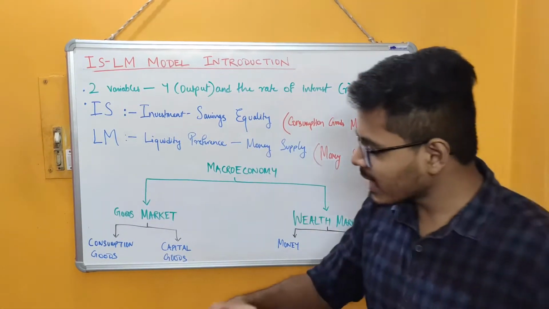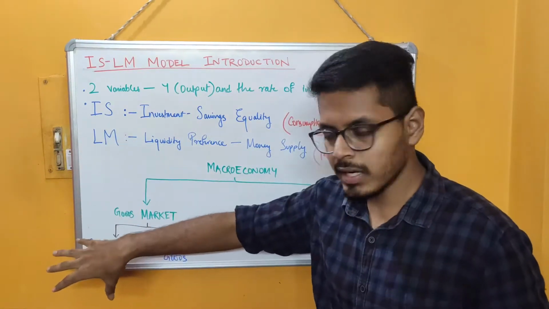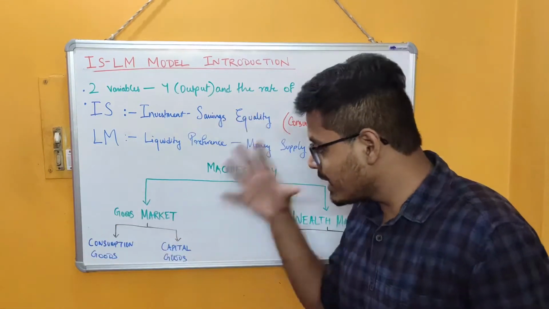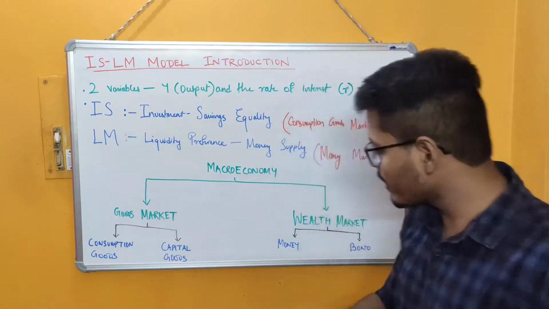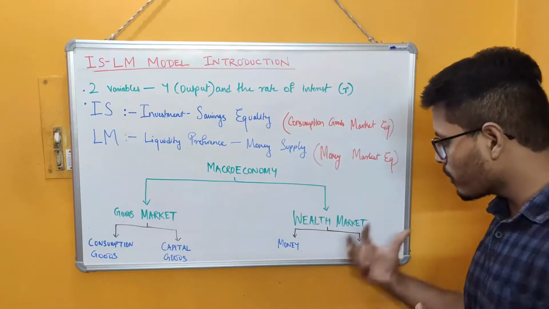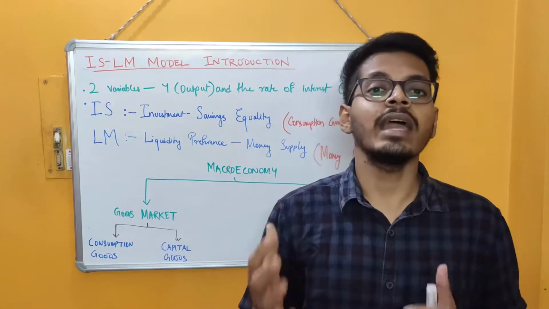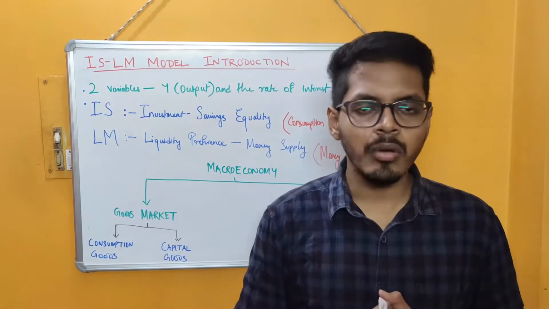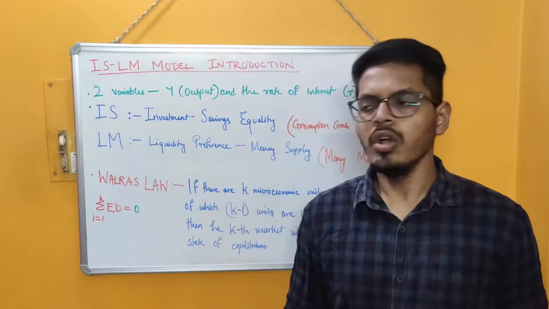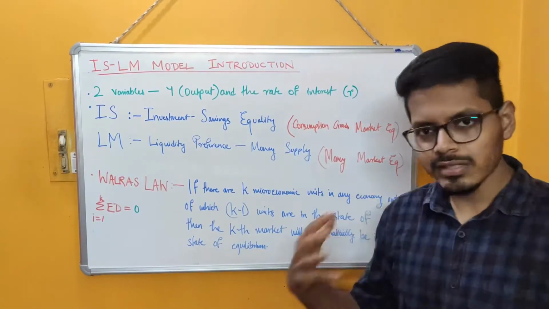So how exactly from the consumption goods market equilibrium we are deriving the capital goods market equilibrium, and how exactly are we doing the same for bond market equilibrium? The linkage between the markets is being done with the help of a very important microeconomic concept, which is known as the Walras law. So what exactly does Walras law state?